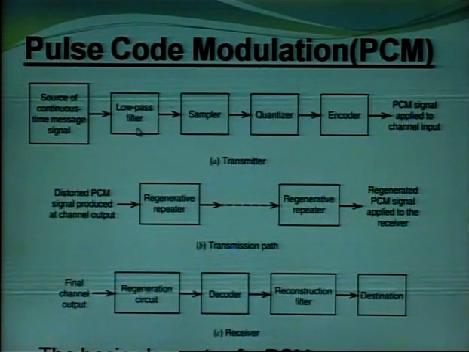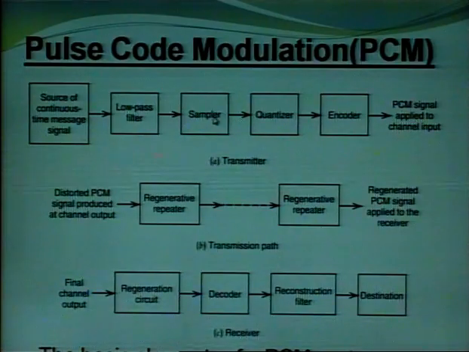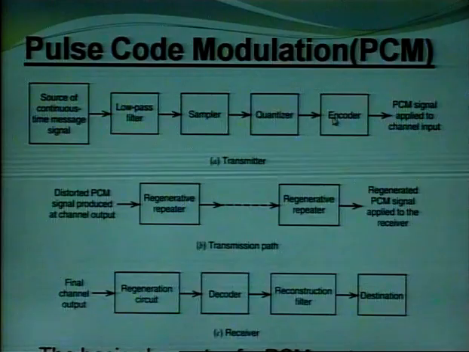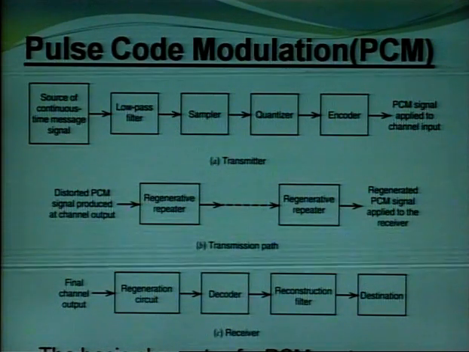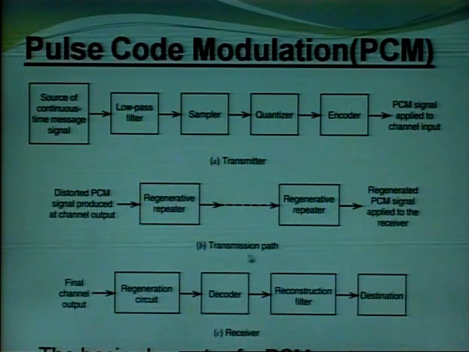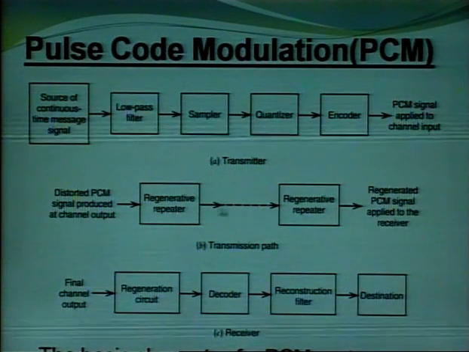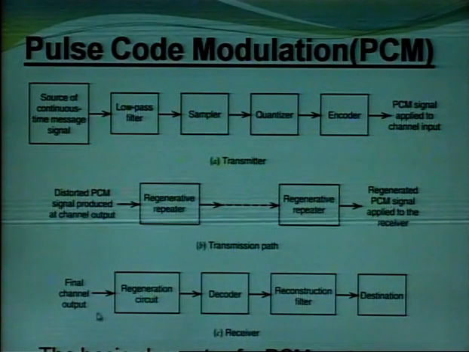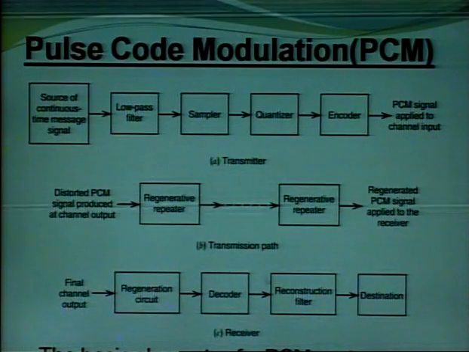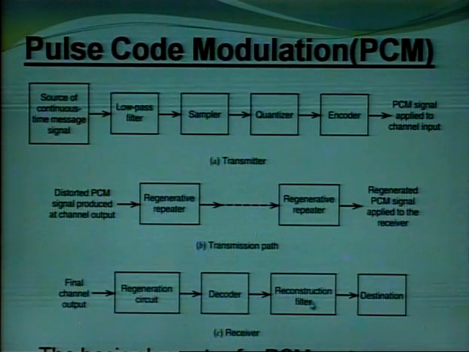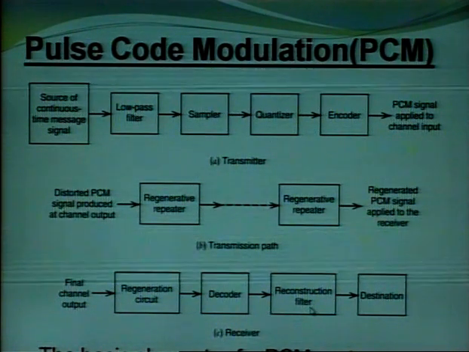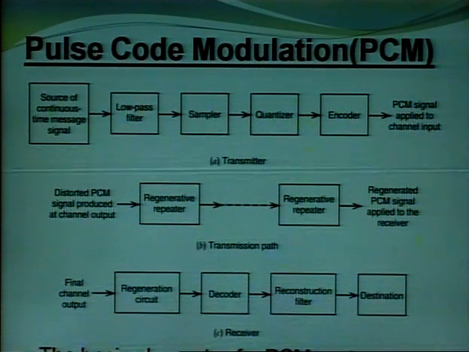So here is a low pass filter, then sampler, then quantization, then digital encoding, binary encoding. This is a transmitter, then it is passed through a channel. In the channel we have regenerators at different distances. At the receiver we have a decoder which decodes this binary input, then a reconstruction filter which reconstructs the original modulating signal from the pulses.